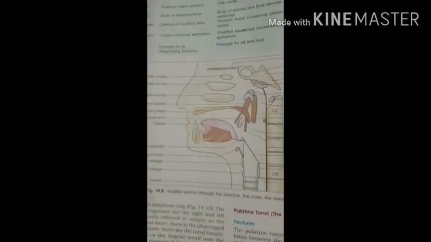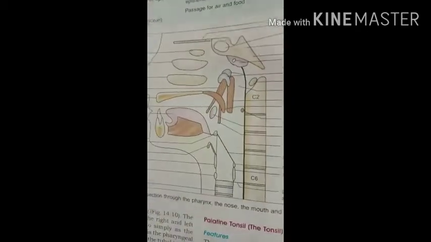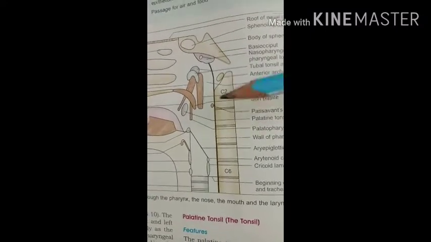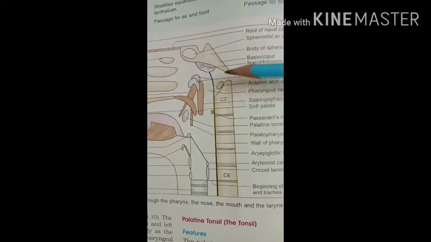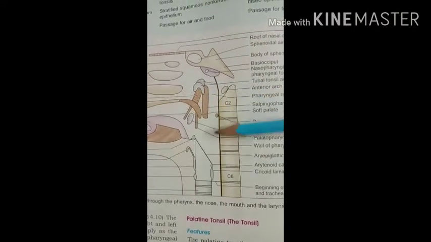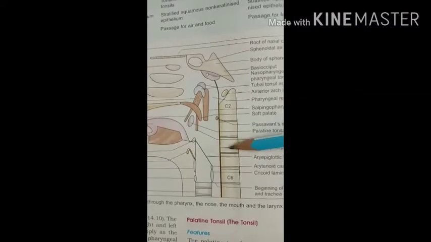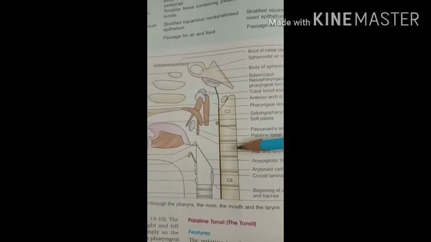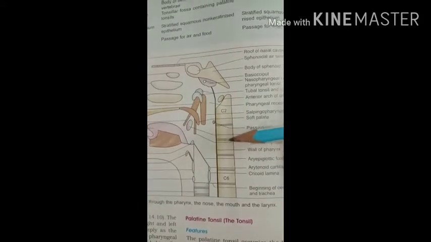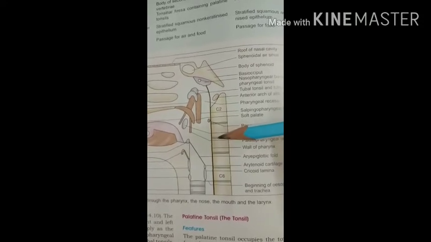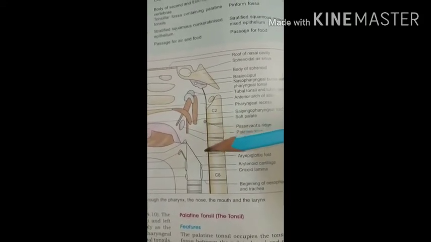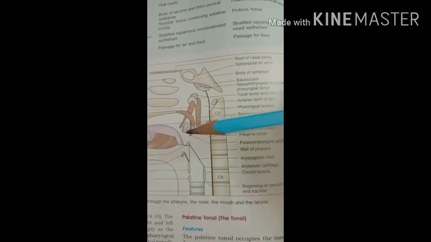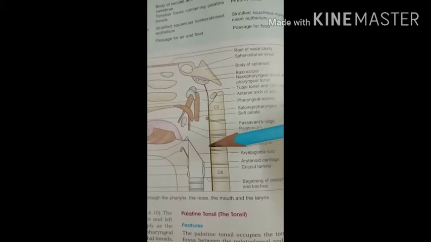Then see the features of the oropharynx. The oropharynx is the oral part of the pharynx, lies behind the mouth and extends from the level of the soft palate to the level of the body of the third cervical vertebra. From this region, the lateral wall of the pharynx blends with the soft palate, forming the two folds, the palatoglossal arch and the palatopharyngeal arch. Between these arches is the palatine tonsil.